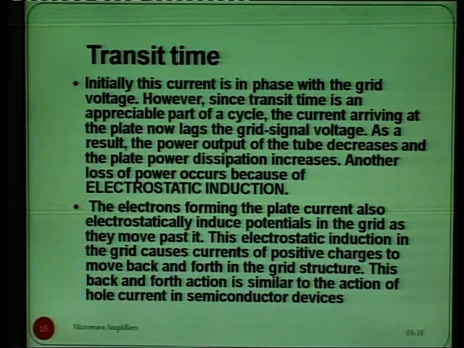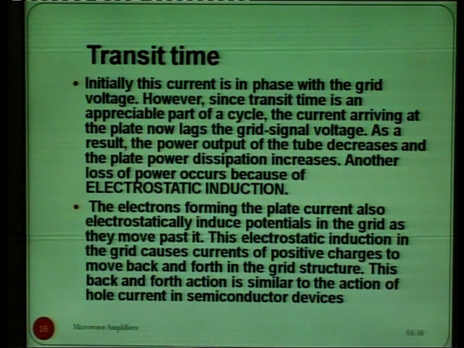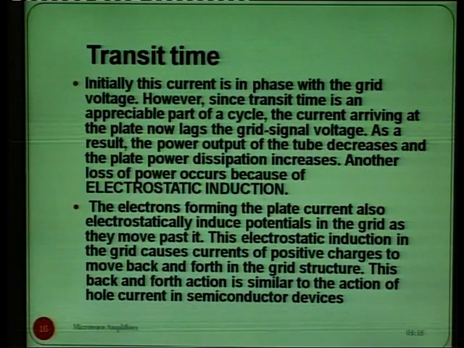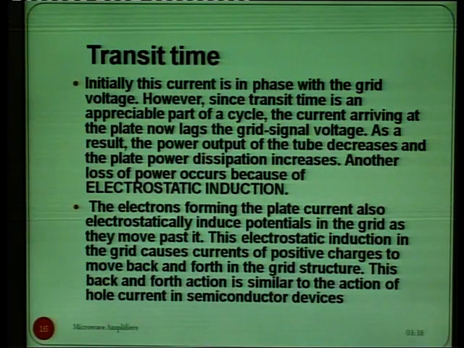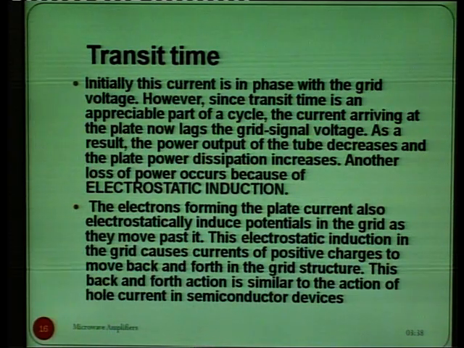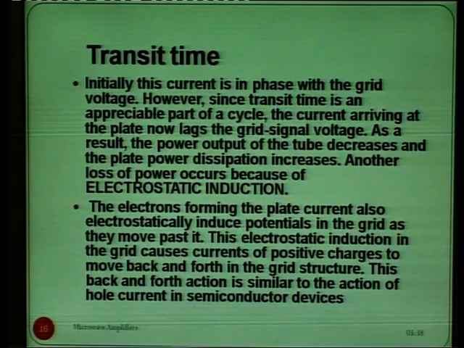Then transit time, initially this current is in phase with the grid voltage. However, since transit time is an appreciable part of a cycle, the current arriving at the plate now lags the grid signal voltage. As a result, the power output of the tube decreases and the plate power dissipation increases. So, another loss of power occurs because of electrostatic induction.